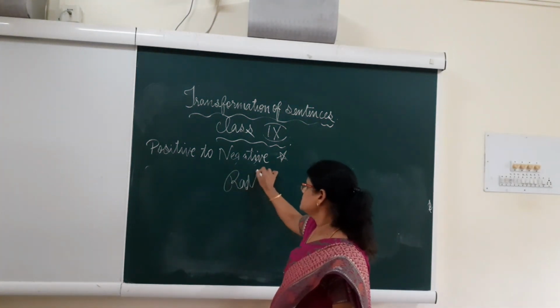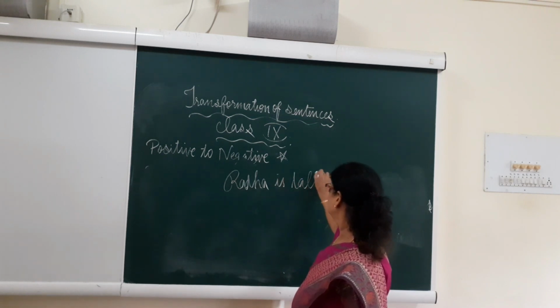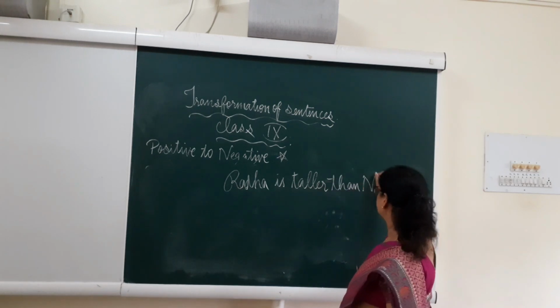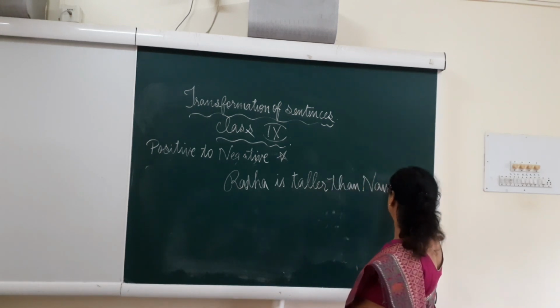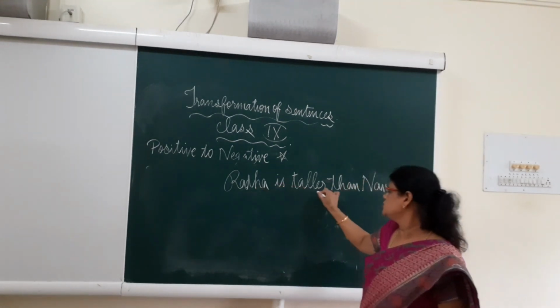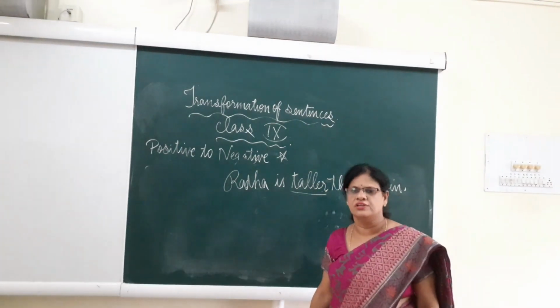Okay. So this is the simple sentence I am giving you. Radha is taller than Naveen. So I think you can see it on the board what I have written. So I put a full stop there. See, Radha is taller than Naveen. So "taller" is always the comparative degree.